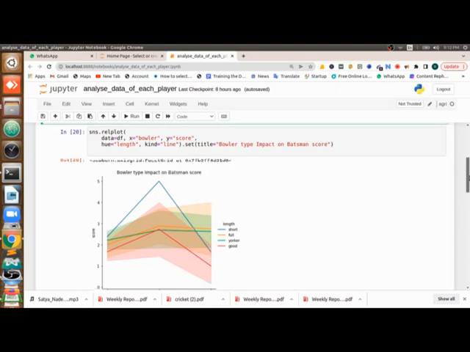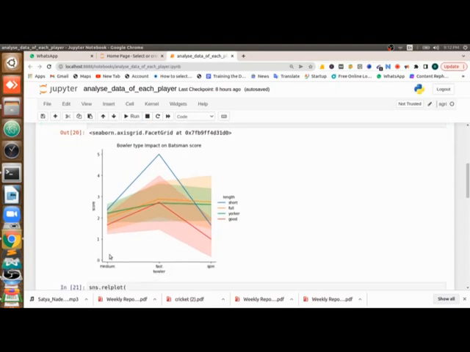Now you can see, once I plot the graph, for a medium pacer the score is around 1 to 3 for a ball. When it comes to a fast bowler, the runs are very high, a little bit higher than against the medium pacer. You can see the lines are going a bit up. Among fast bowlers, you can see that the blue line is above. Blue color is nothing but short ball. It means when a fast bowler bowls a short length ball, that batsman is scoring high.